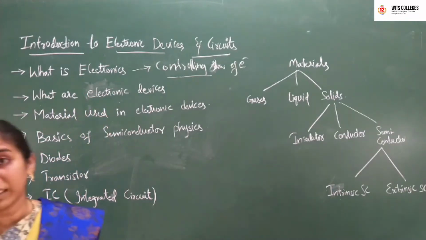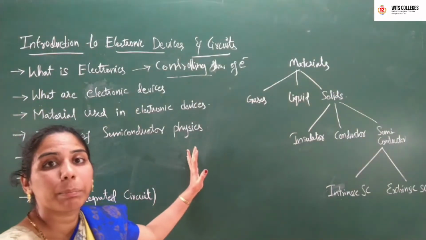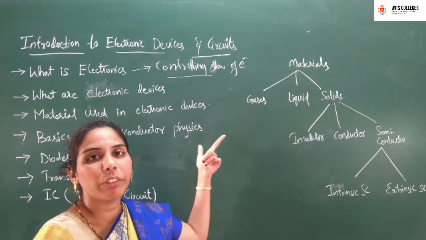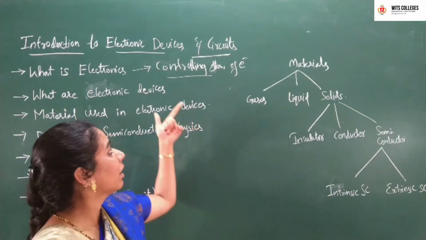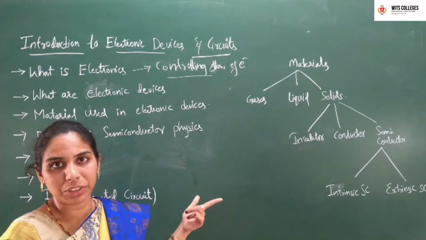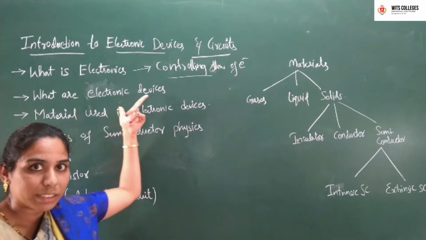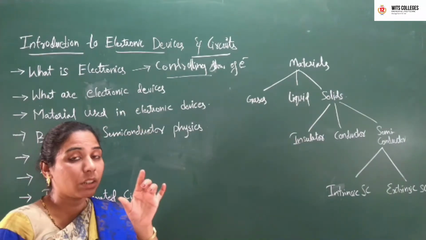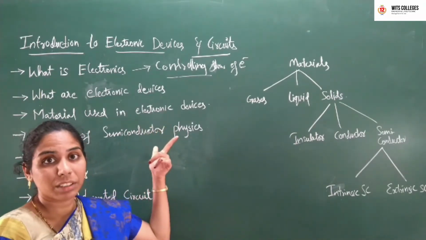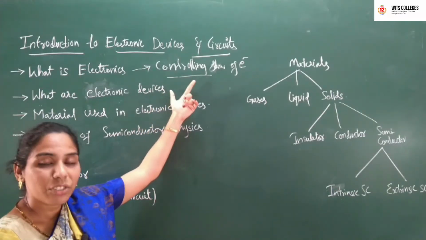Electronic devices are the devices which perform a particular task depending on the controlling of the flow of electrons or any charged particles.